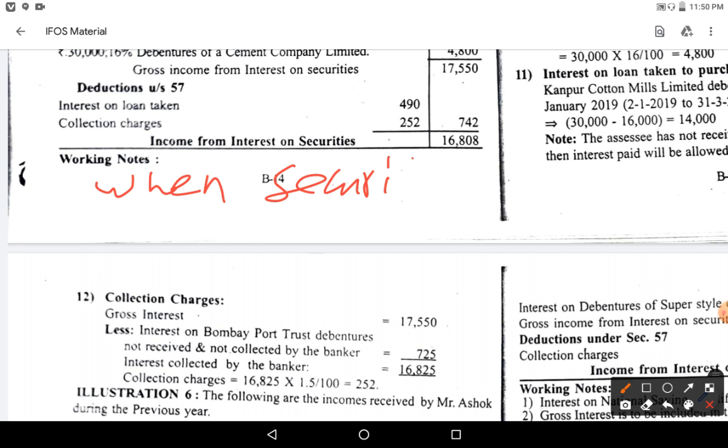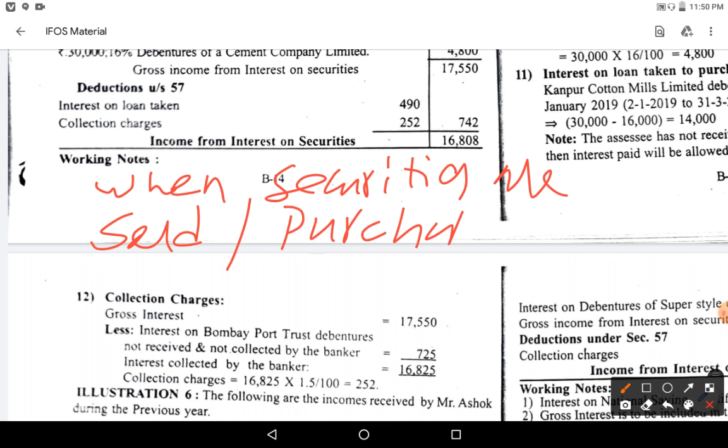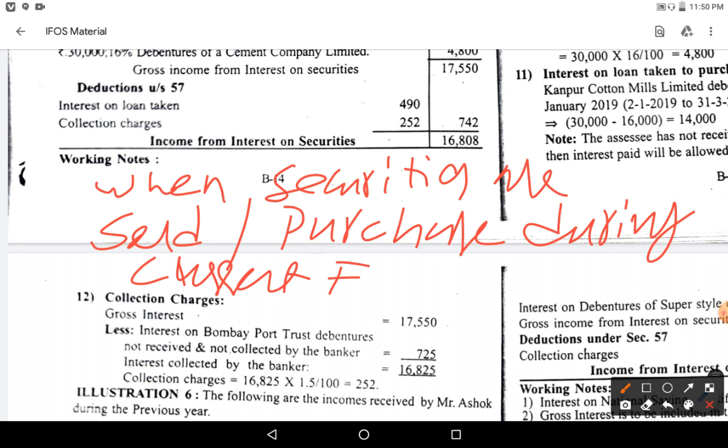Whereas when securities are sold or purchased during the current financial year, that is the previous year in which we are doing the income calculation, your previous year is 2018-19.